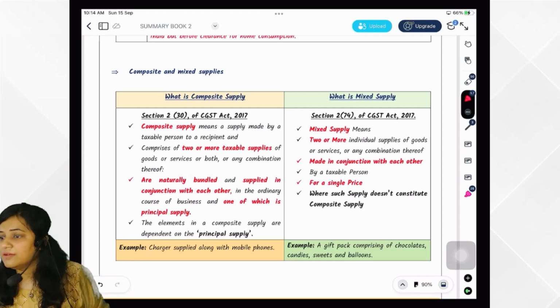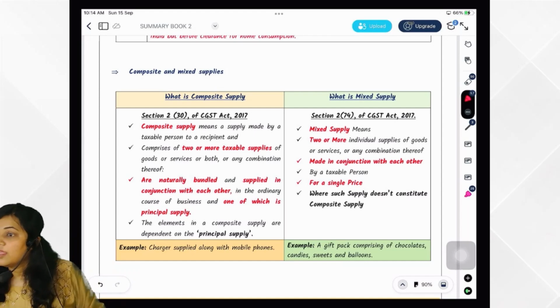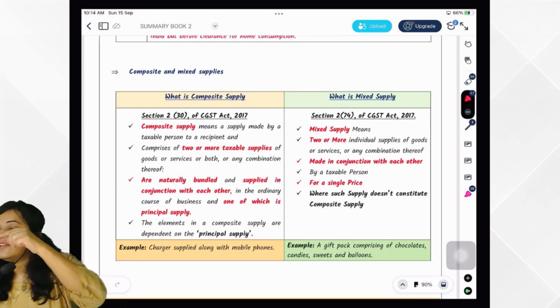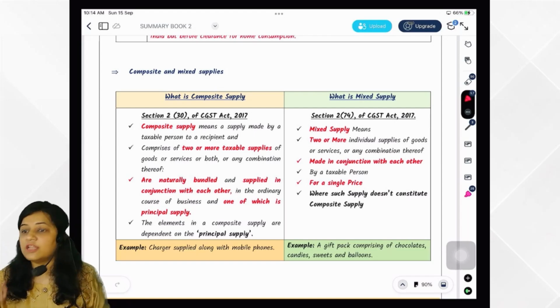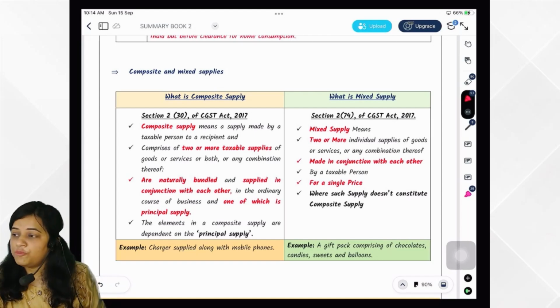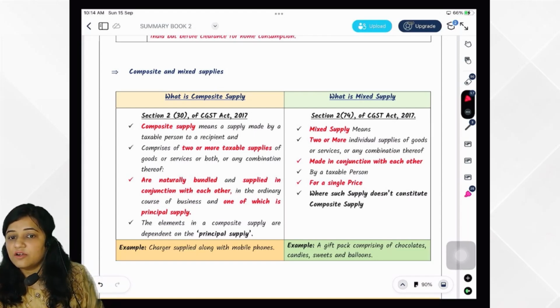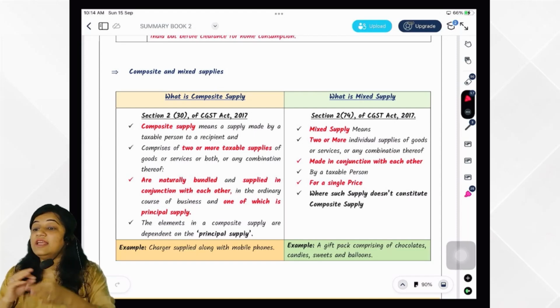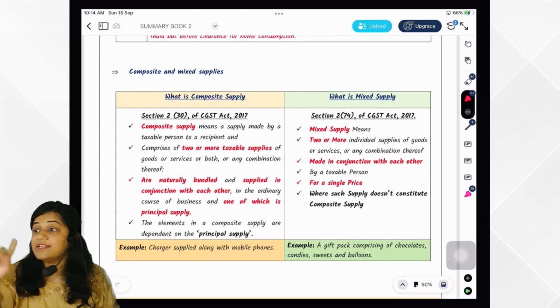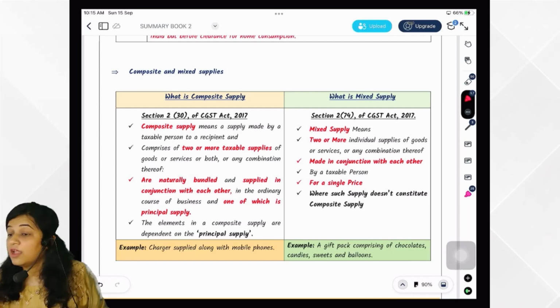Now this is what we have seen. We have seen section 7. Okay, then section 7 subsection 2 clause B also we have seen. What did it say? That is also not supply. What was that, you remember? Activity transaction. Very good. Activities or transactions undertaken by central government, state government, local authority in which they are engaged as public authority plus notified. So what have they notified? Two things. One, activities of panchayat under constitution and municipalities under constitution. Second, very good, grant of alcoholic liquor license by state government against license fees, application fees, whatever name it is called. It is also not supply. You got it? Very good.